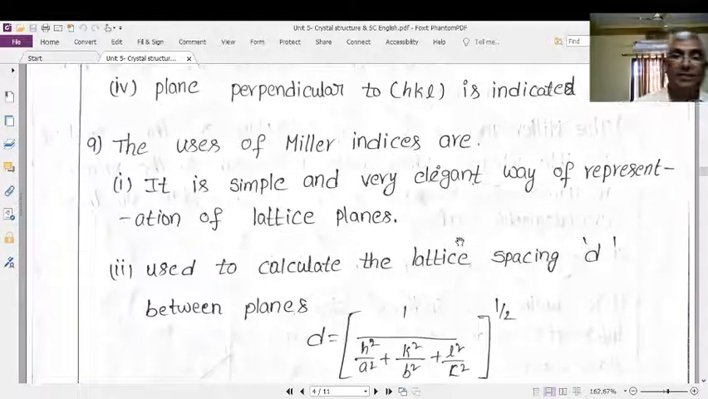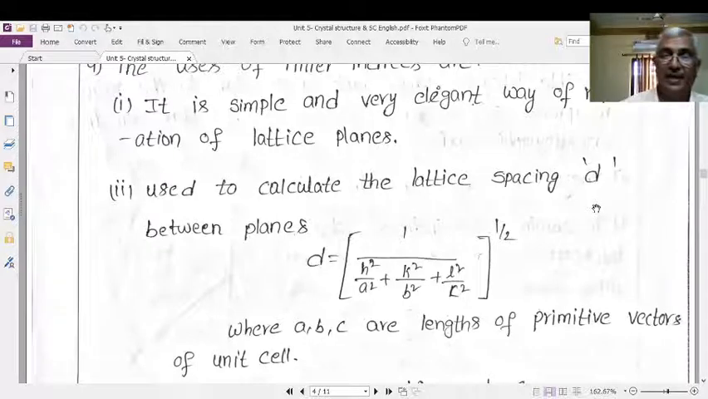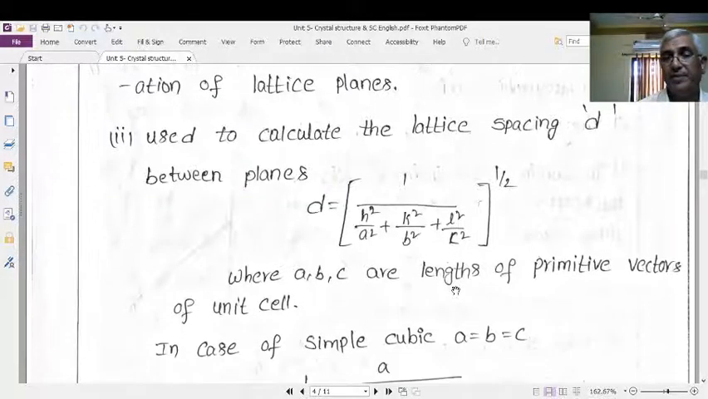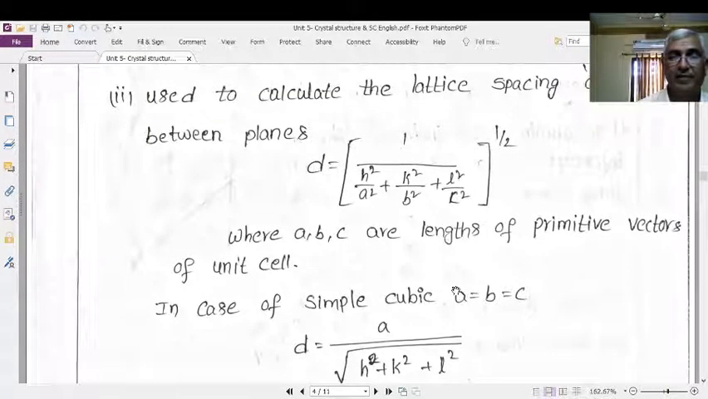That's why it is a simple and very elegant way of representing the lattice plane. It is very common, and used to calculate the lattice spacing. Lattice spacing means the distance between two successive planes. The distance between two successive planes, d, is equal to 1 by root of h square by a square plus k square by b square plus l square by c square, where a, b, c are the lengths of the primitive vectors.